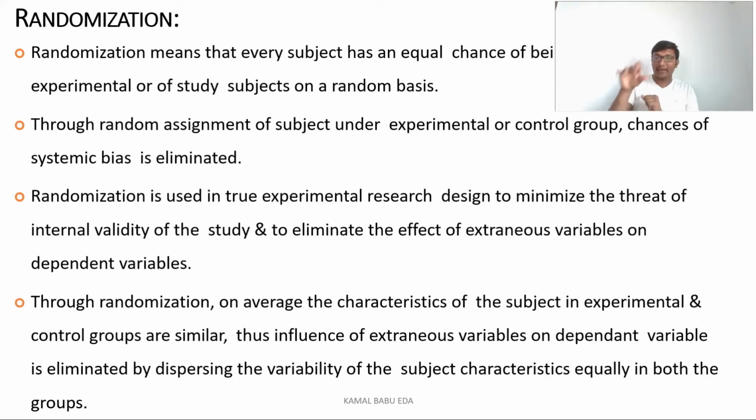We'll write all their names on paper and keep them in a bowl, and do the lottery method. Here the researcher will be blindfolded, go there and pick a chit, and that decides which group they go to. We also have another method called the coin flip method. They will flip a coin, like the toss we do in the cricket field, and based on the person's choice of heads or tails, they will go to the experimental group or control group respectively. So this is randomization.